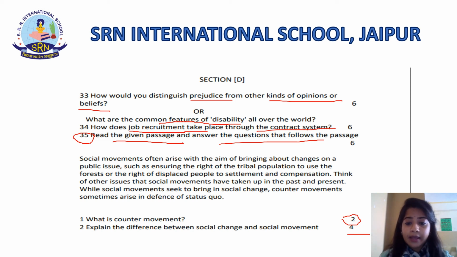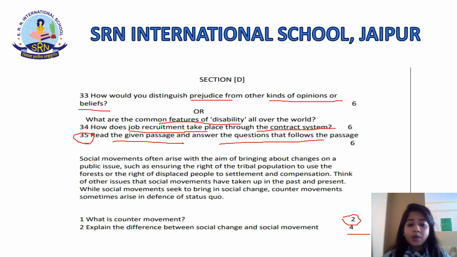Now let's read the passage. Social movements often arise with the aim of bringing about changes on a public issue, such as ensuring the right of the tribal population to use the forest or the right of displaced people to settlement and compensation. Think of other issues that social movements have taken up in the past and present. While social movements seek to bring in social change, counter movements sometimes arise in defense of the status quo.